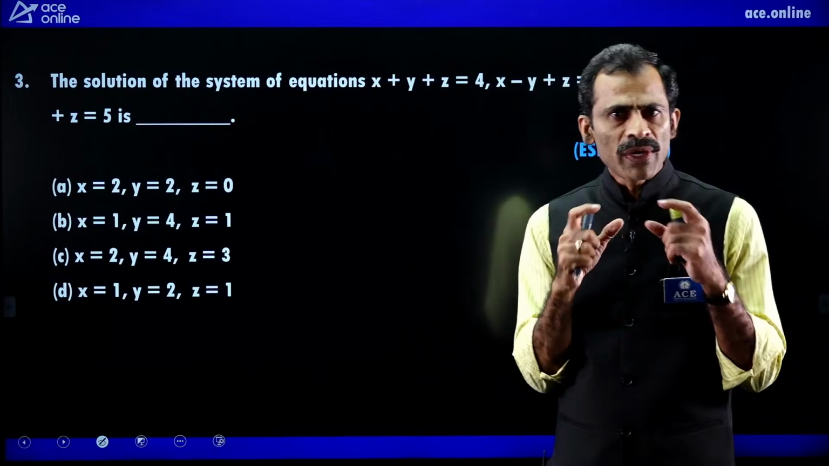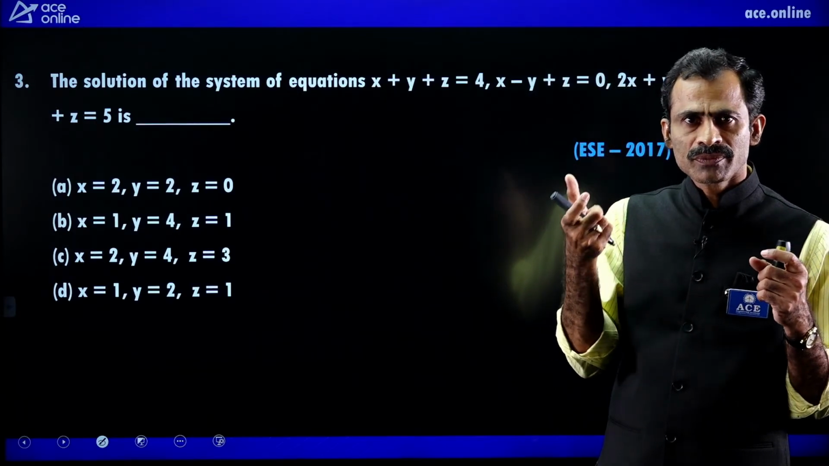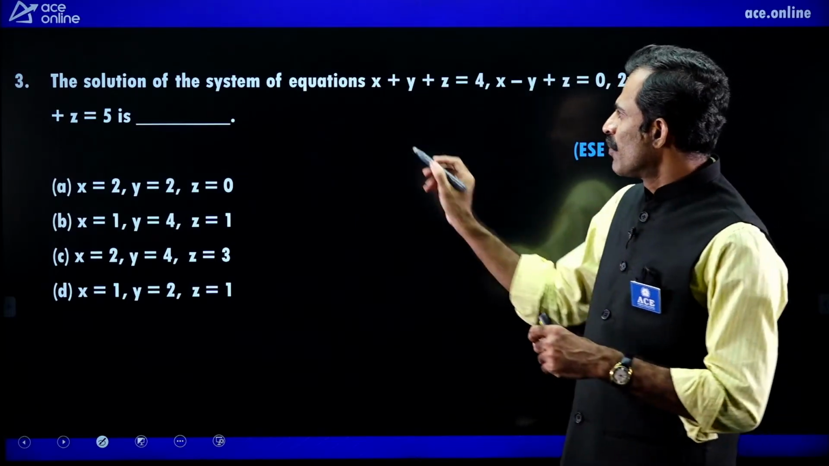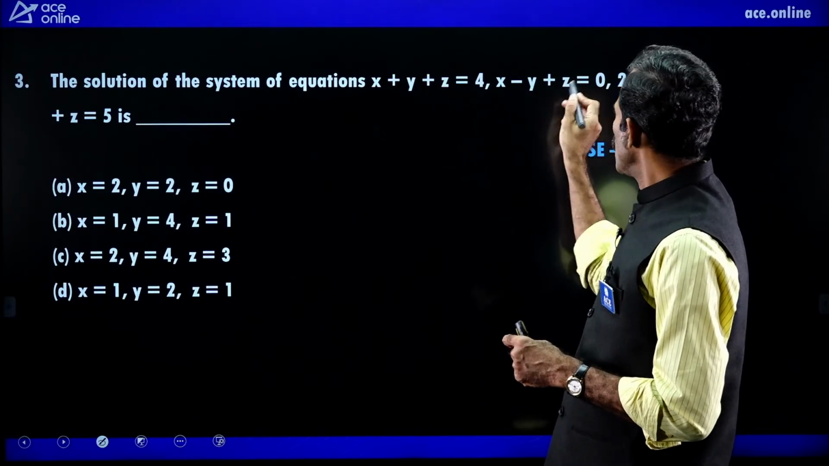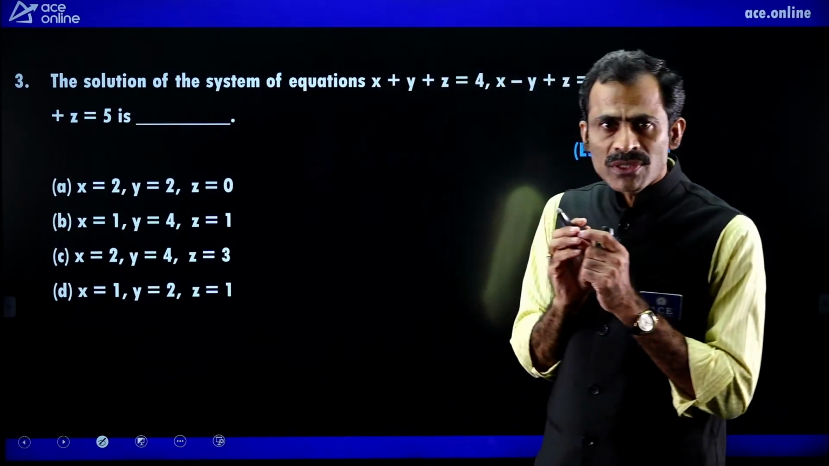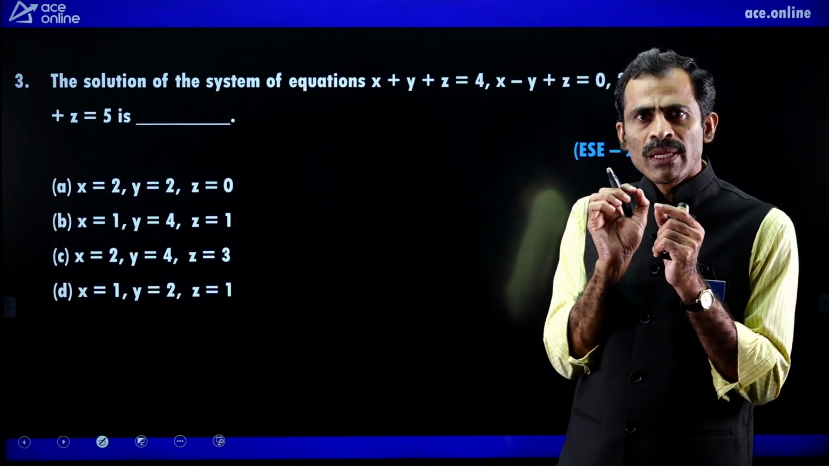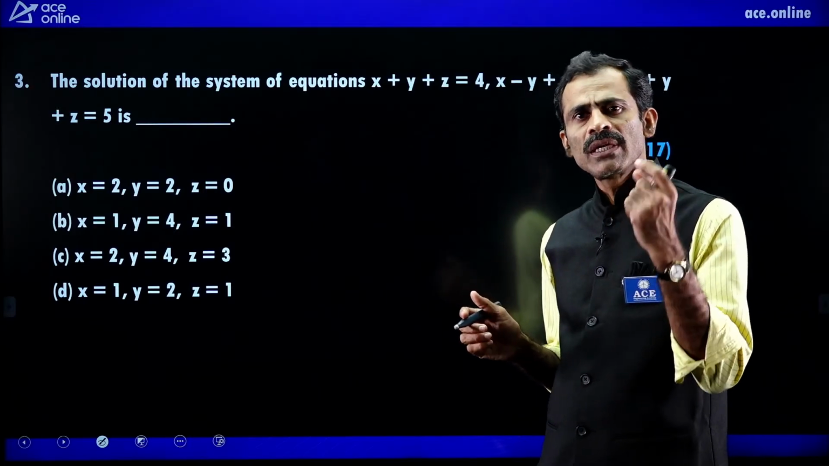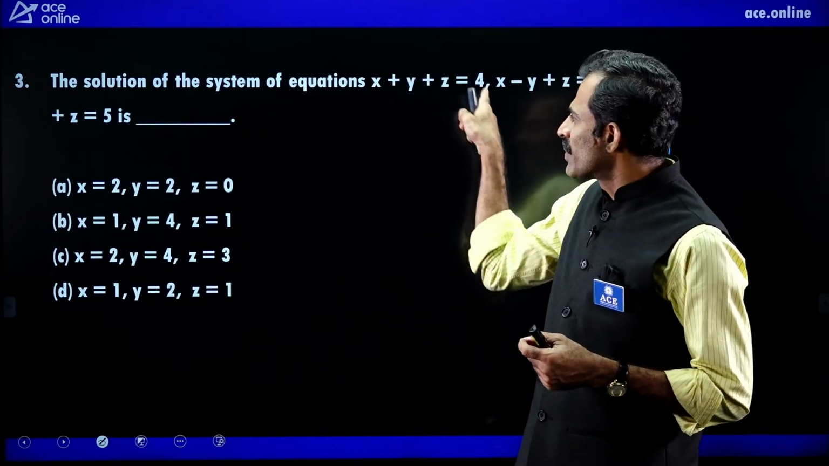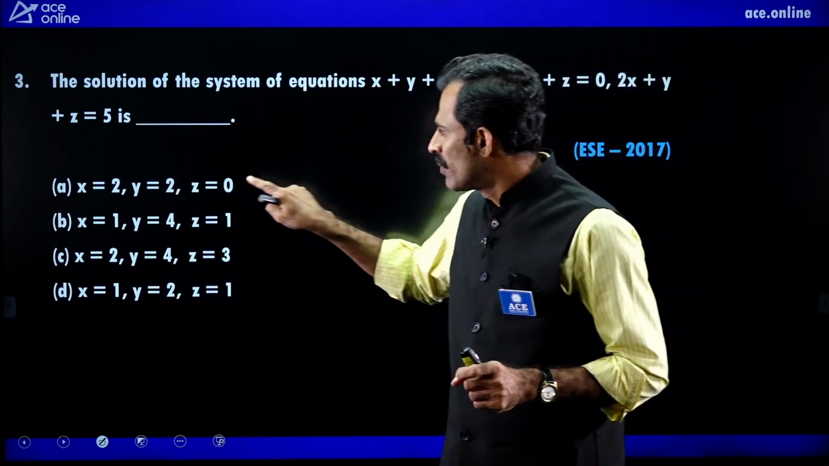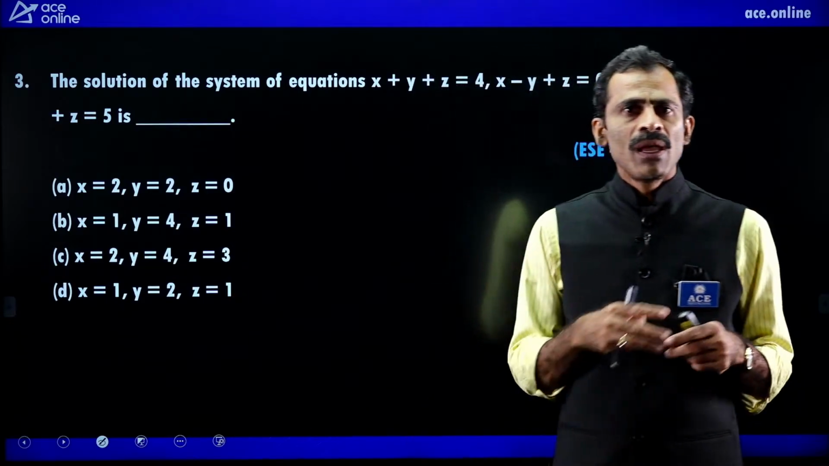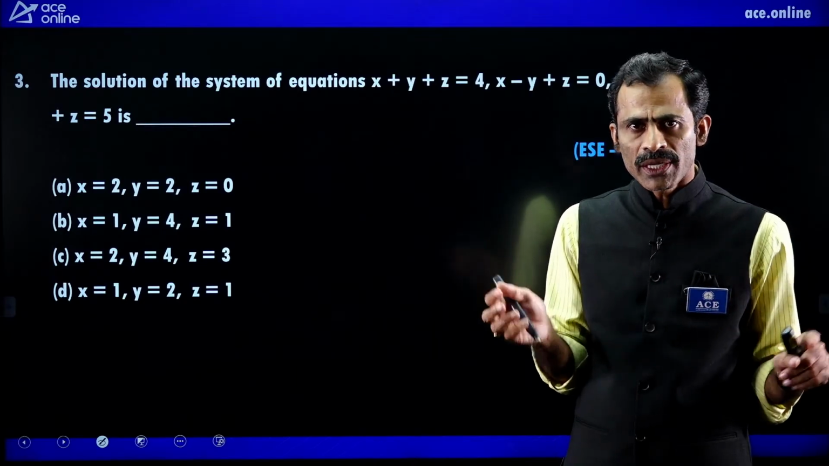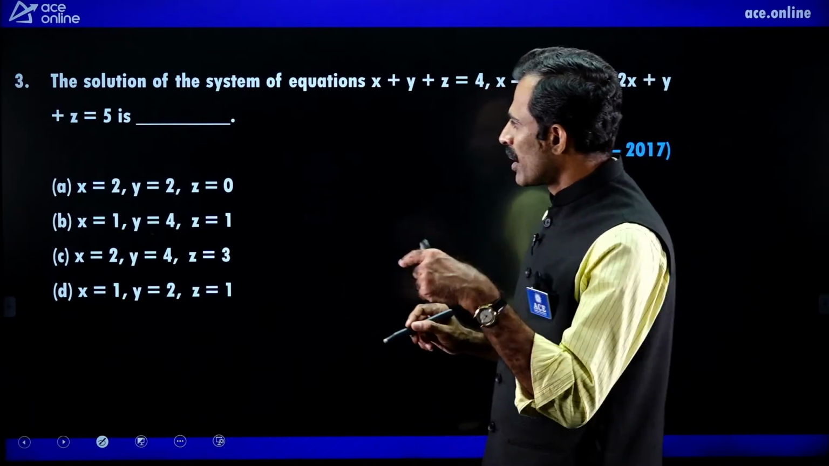For this problem, no need to find the solution by methods. We can just choose the answer by verification. If all the three equations, 1, 2, 3, are satisfied by any one of the options, that is the correct answer. If at least one of the equations doesn't satisfy an option, that is the wrong answer. Otherwise, it is not a correct answer. Now we'll check one by one.